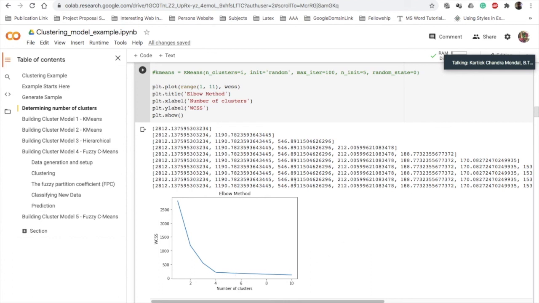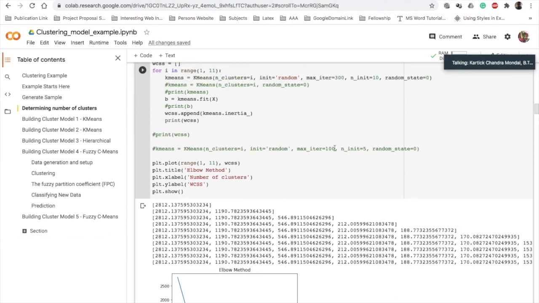Before that, after 3000 it sharply goes down to 1200, and then after 1200 it sharply goes down to 500. So it's a huge jump. But after the fourth iteration, only 20, 30 or 10 values have been reduced. So you can consider 4 as a good number of clusters for this kind of data set.